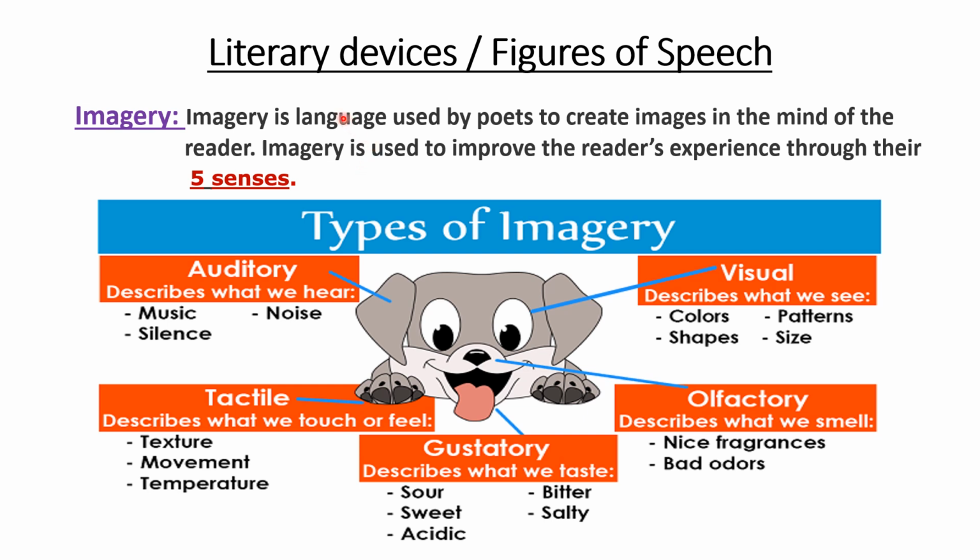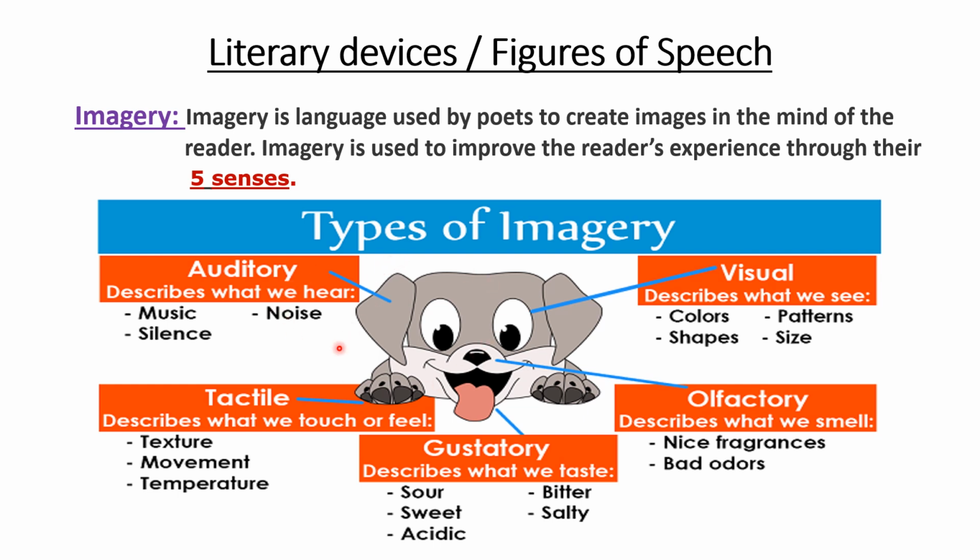Then we move on to the literary devices or the figures of speech in this poem. The first literary device is imagery. What do you think imagery is? It's language used by poets to create images in the mind of the reader. This is used to improve the reader's experience through the 5 senses. You all know we perceive knowledge through these 5 senses, and the poet kindles the 5 senses so that our imagination becomes rich.